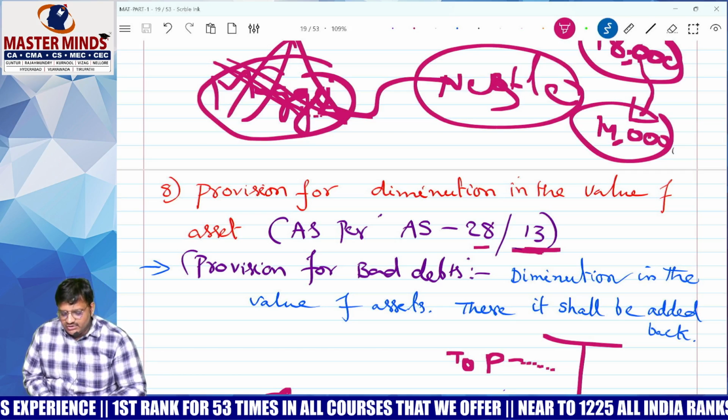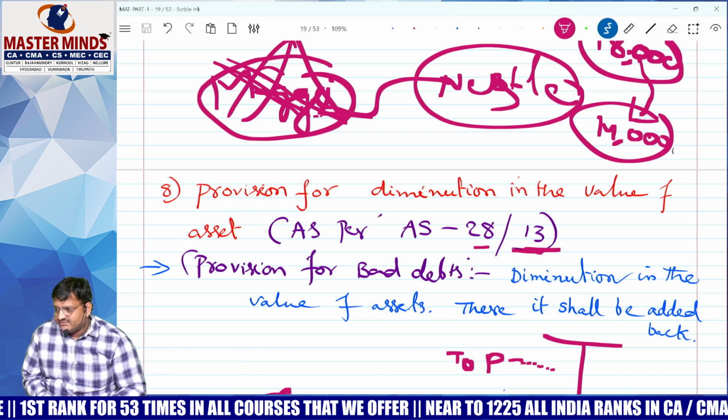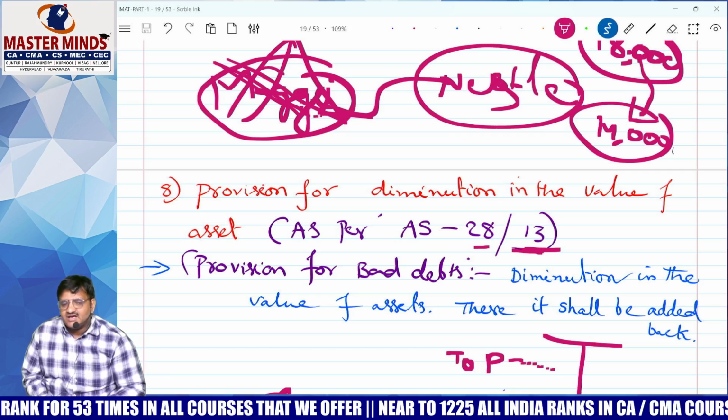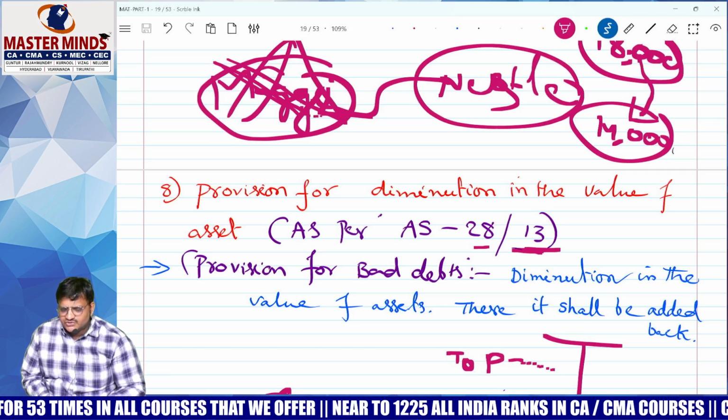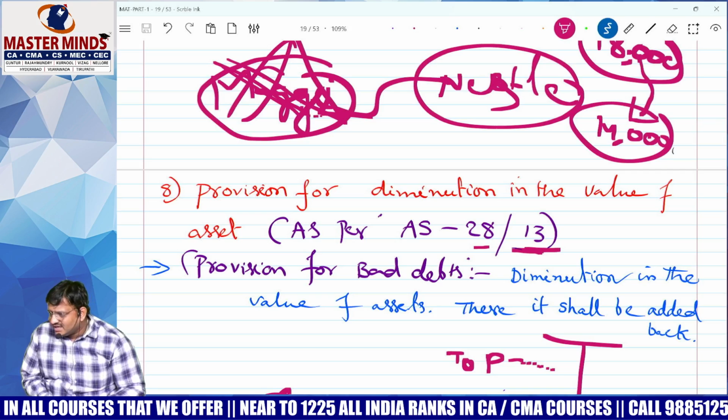Diminishing in value of asset. What is AS 13? Diminishing in value of investment. Nonsense, these are not at all allowed. So add back or less? Add back.